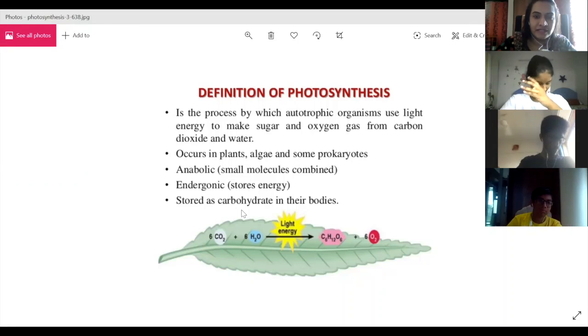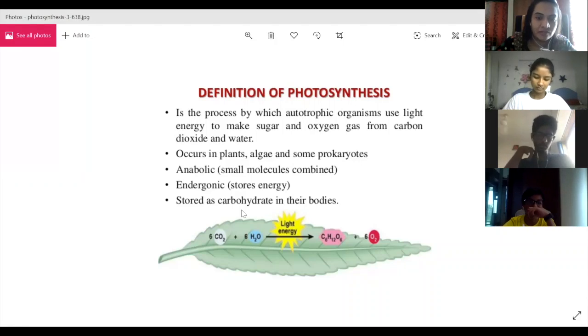Okay, now it is an example of an endothermic reaction. Like you can see in the image here, first the water is absorbed from the roots and the light is taken by chlorophyll. Chlorophyll traps the sunlight to help in the preparation of food by the plants. This process occurs in the green parts of a plant. So most of it occurs in the leaves because leaves are predominantly places where you have chlorophyll, and also in the green stem of the plant.